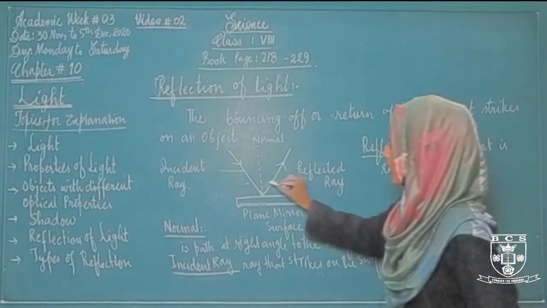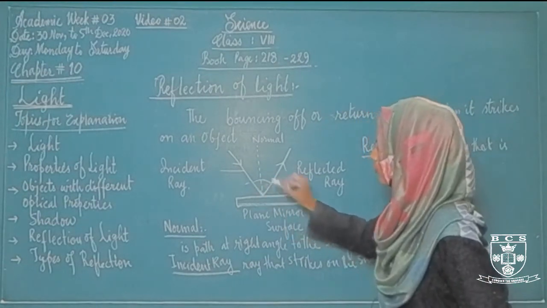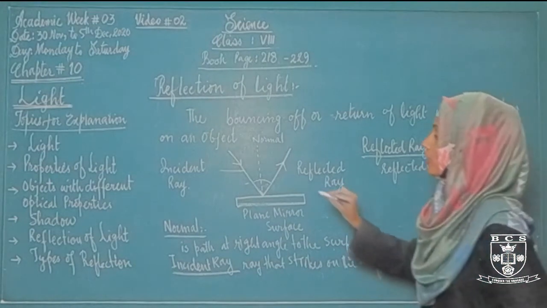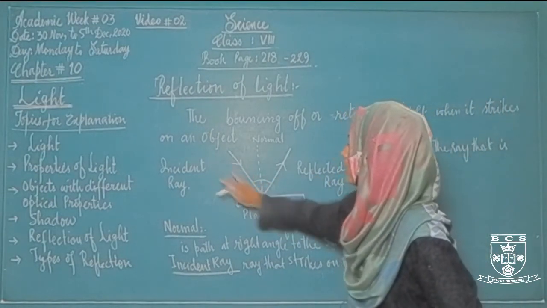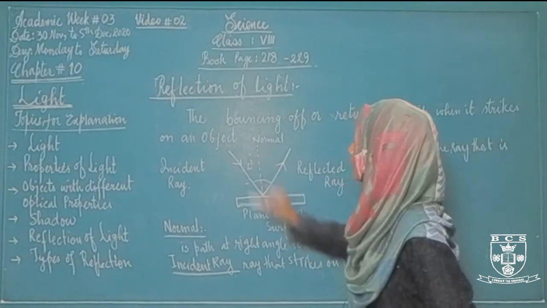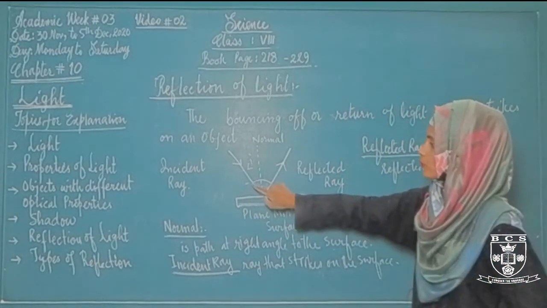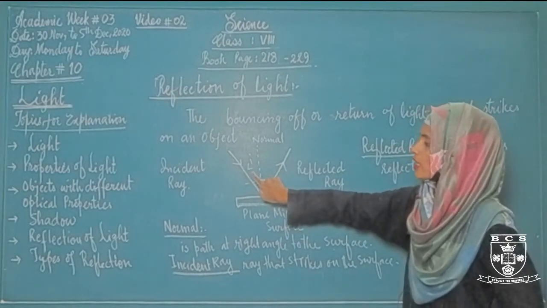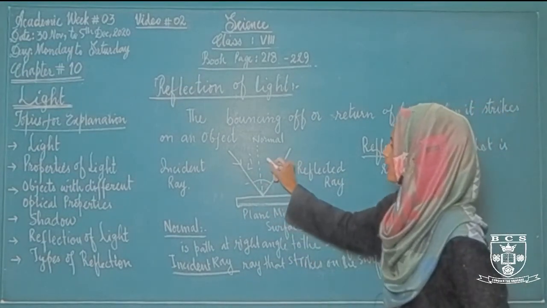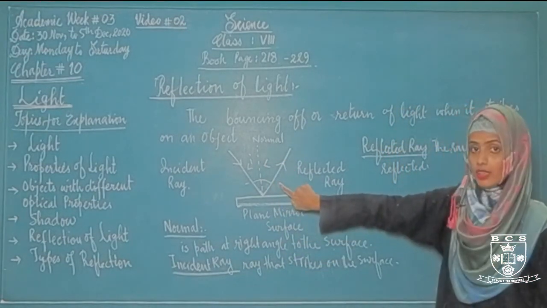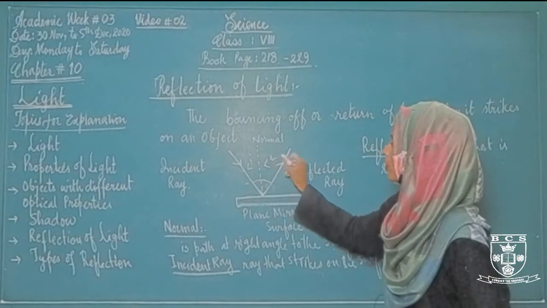What about the angle of incident ray and what about the angle of reflected ray? The angle that is present between the normal and the incident ray is called angle of incidence, whereas the angle that is present between the normal and the reflected ray is called angle of reflection.